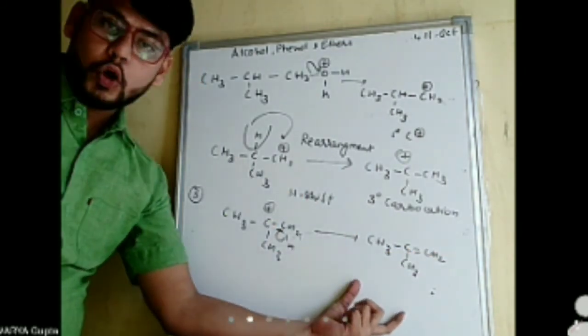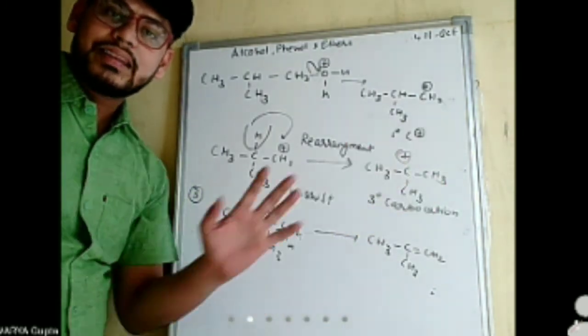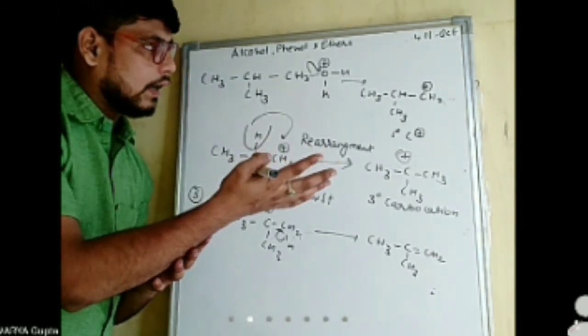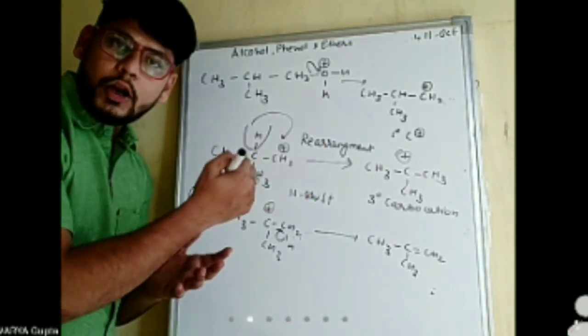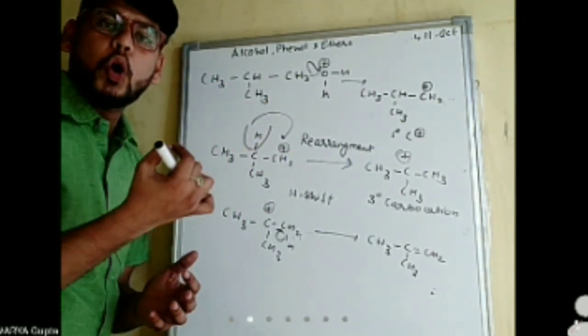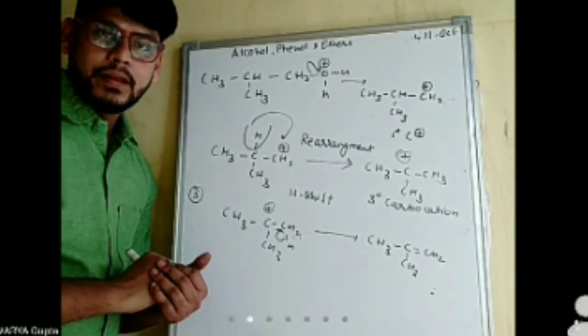The reaction will proceed through the more stable carbocation. It can also proceed to the secondary if there is a possibility of secondary. We will always go for the more stable carbocation through rearrangement. Is it also clear?